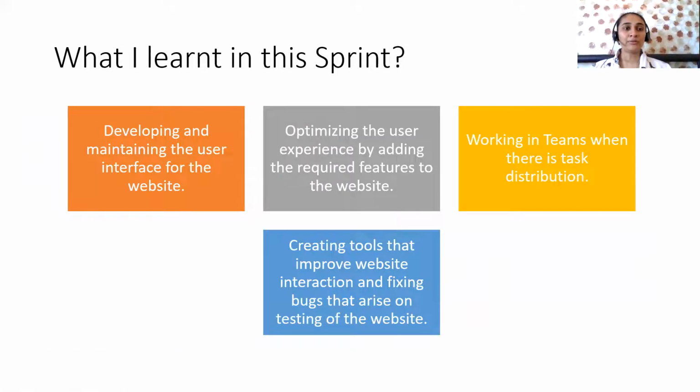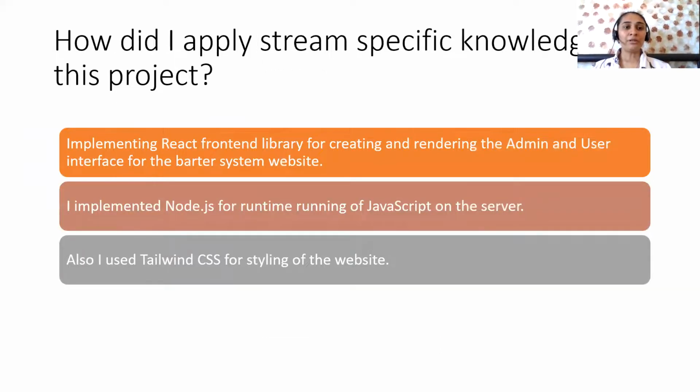The next is what I learned in this sprint. This is developing and maintaining the user interface for the website, optimizing the user experience by adding the required features, creating tools that improve website interaction, and fixing bugs that arise in testing of the website. The next is how I applied stream-specific knowledge. I implemented the React front-end library for creating and rendering the admin and user interface, and I also used Tailwind CSS and Node.js as the runtime for running JavaScript on the server.